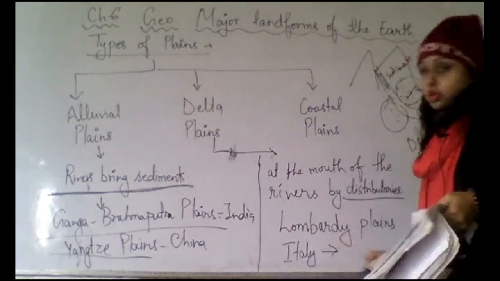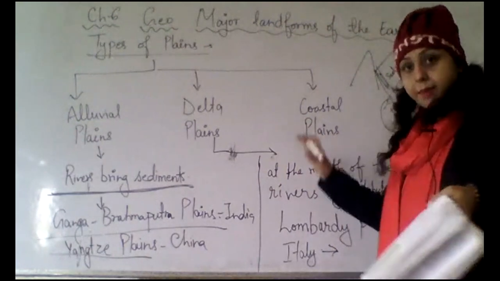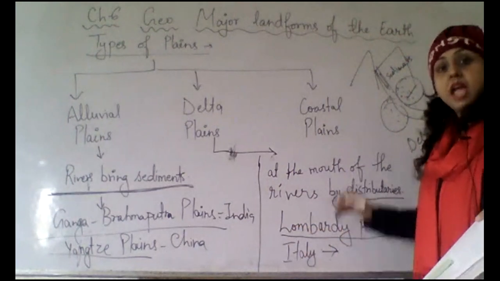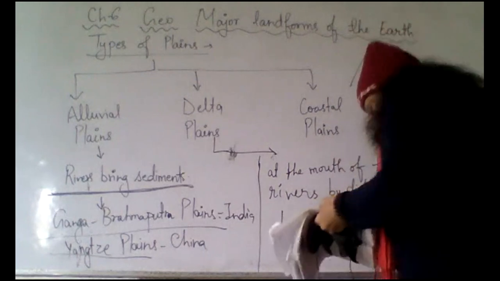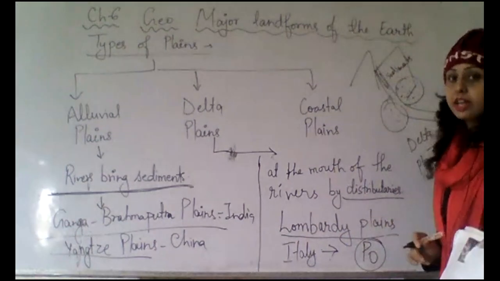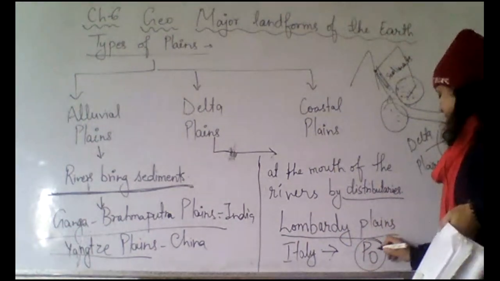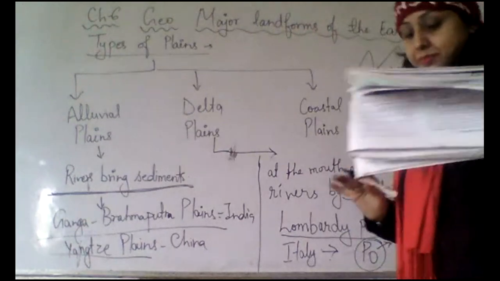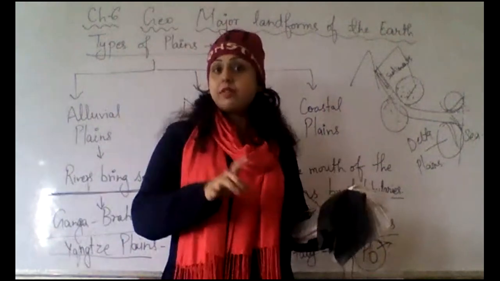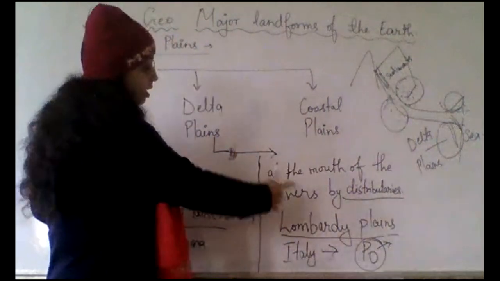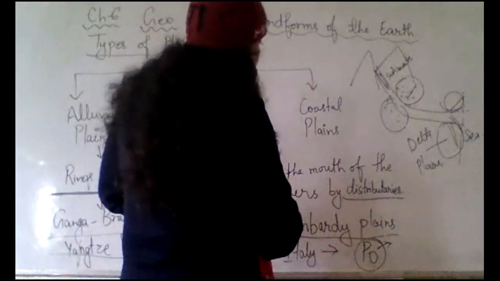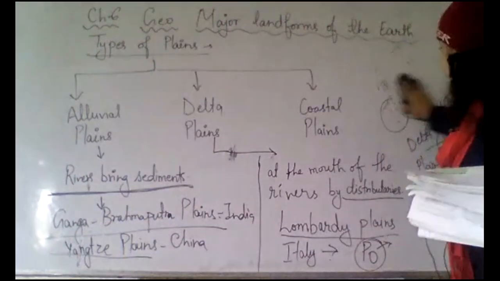So I will teach you to look into the map today, but let's complete this plain first. The Lombardy plains, in Italy, are made by the river Po. So don't just listen and laugh at the name of the river. The name of the river is Po. These tributaries of the river Po and this river make the delta plain, which is the Lombardy plain. What can we do? We cannot change the names. The names are like this.